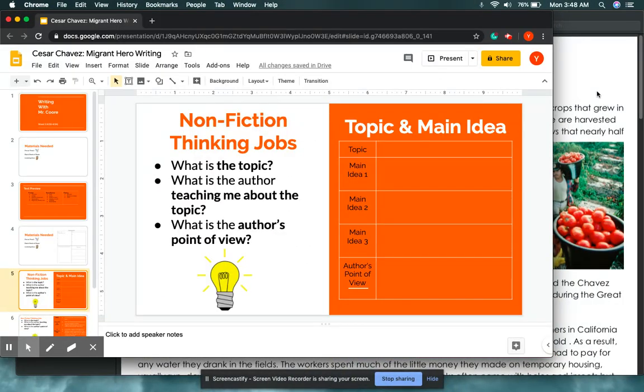All right. So we are going to be reading part of our text, and we are going to be coming up with the topic. What is the topic of the text? What is the author teaching me about the topic? And what is the author's point of view? So let's see if we can find some of this information in the parts that we're going to be reading together, and the rest you're going to be reading on your own.